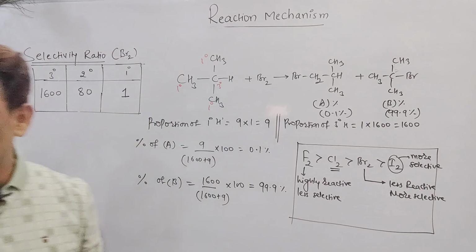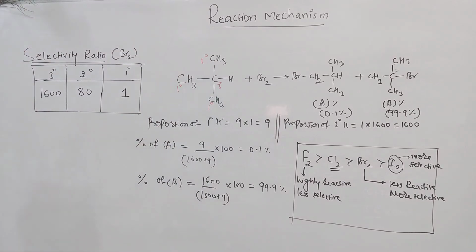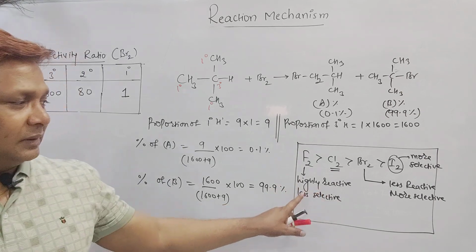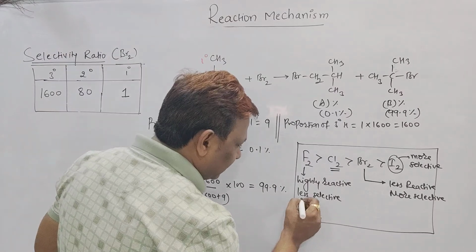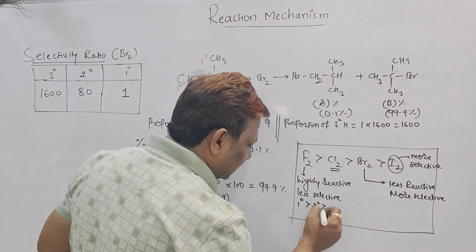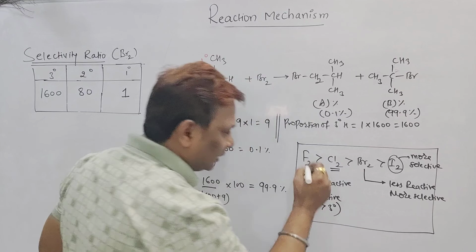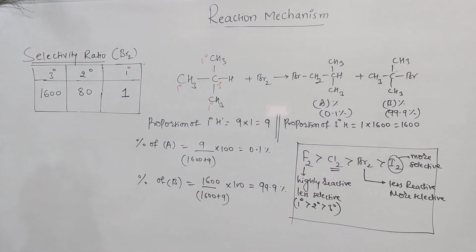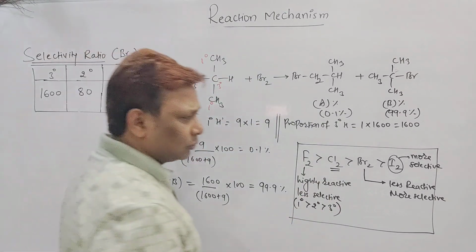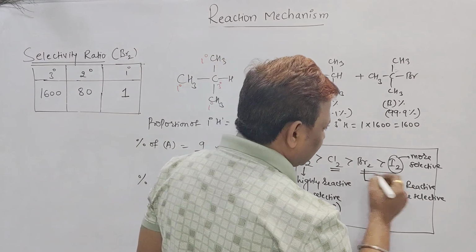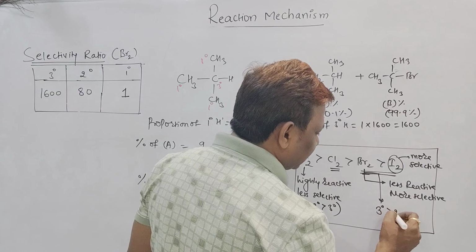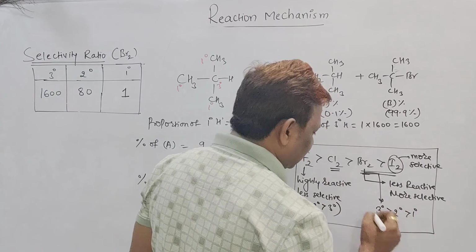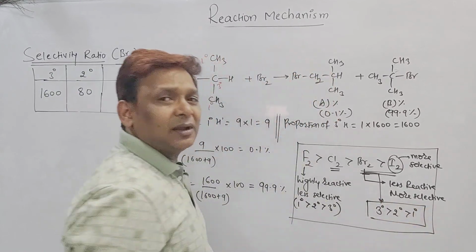Is it clear? So fluorine is more reactive, highly reactive and less selective. That means in this case primary will be more than secondary, more than tertiary for the fluorination scale. But if you want to talk about bromination and iodination, the tertiary product will be major, then secondary, then primary.